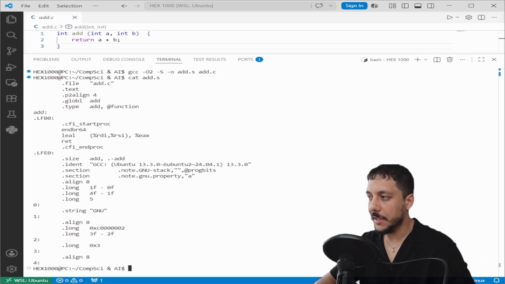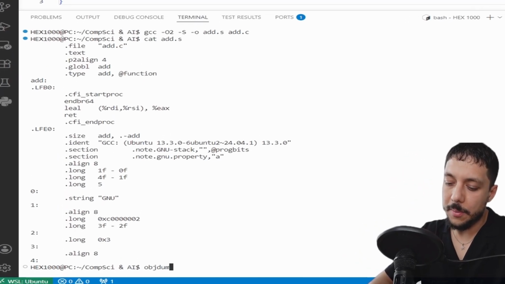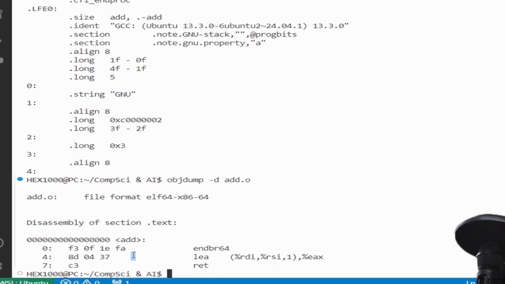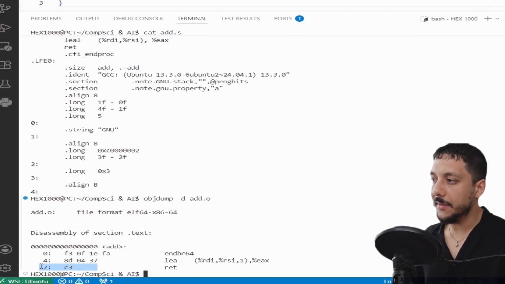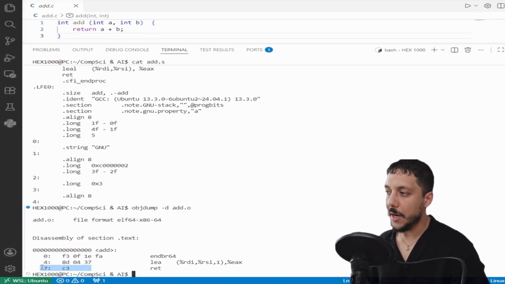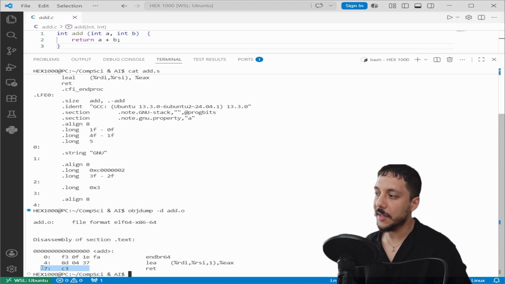Now, let's go 1 level deeper: the actual bytes. Let's say objdump -d add.o. Look at the left column. 8D, 04, 37. 3 bytes. That's the add instruction. C3, 1 byte. That's the return. 4 bytes in total. That's your entire function. That is what becomes electrical signals inside the CPU.